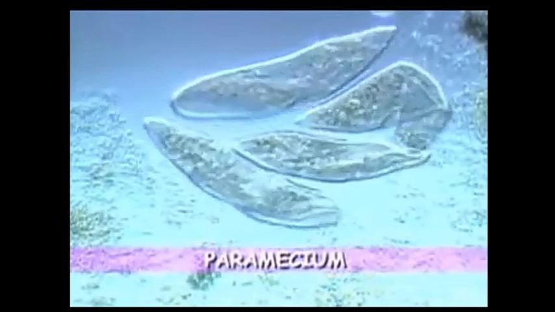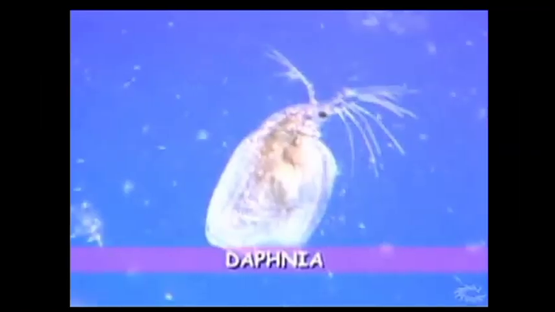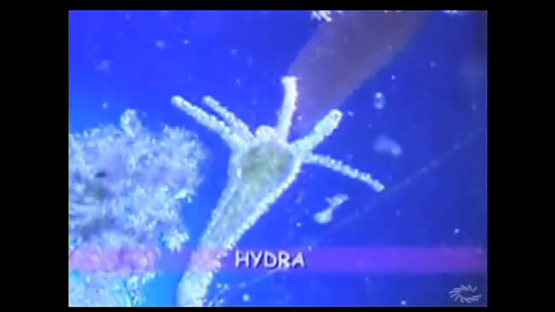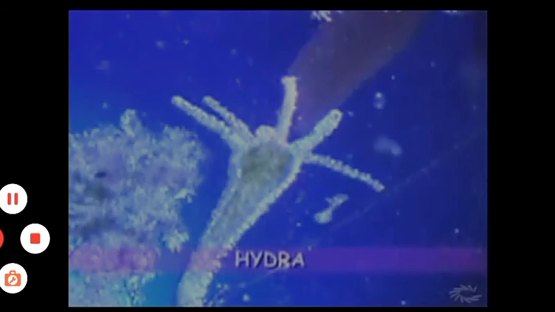Can you name the organisms which you have observed through the microscope? Yes, according to structure we could name them. Let's see. They're protozoans. These are like amoeba. In amoeba we could see the pseudopodia. Paramecium, these are slipper-like structures. Vorticella, cup-shaped. Daphnia, it's a microarthropod. Hydra. So these are the organisms we have found and we could name them. Okay, this is about microorganisms part 1, till activity 1 for today.